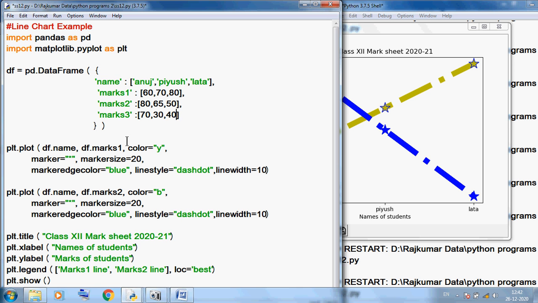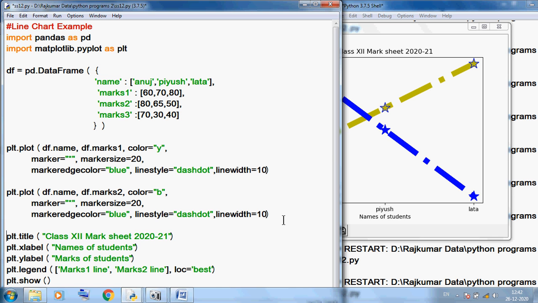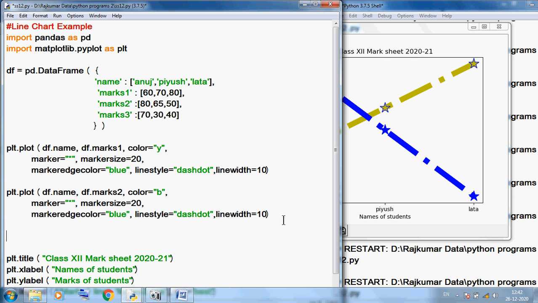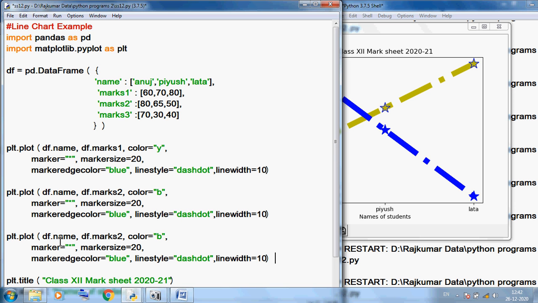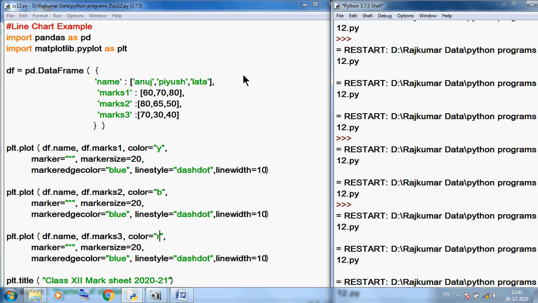Because the name is common, I want to copy and paste. The name is common in all 3, but here we can use marks 3, and for color we can use, suppose, red color. I want to save this file and run this program again.